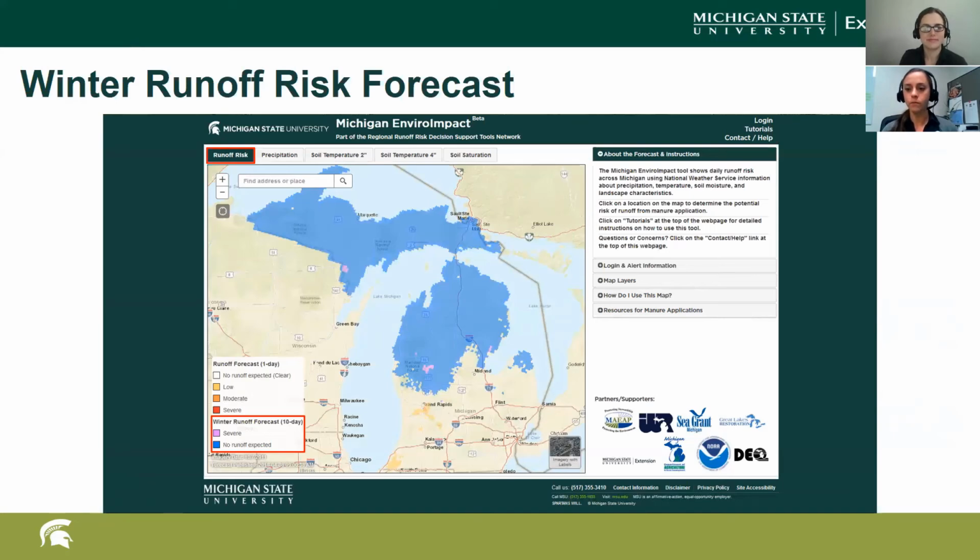And I guess something else to consider, and this is a blip from one of the developers of the tool. He said, remember, for the purple, we don't hold back for runoff present. So even if the slightest amount of runoff is predicted on winter conditions, it will trigger the severe category.